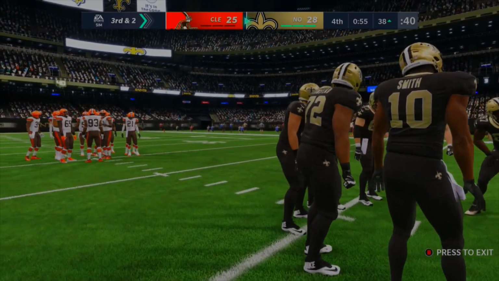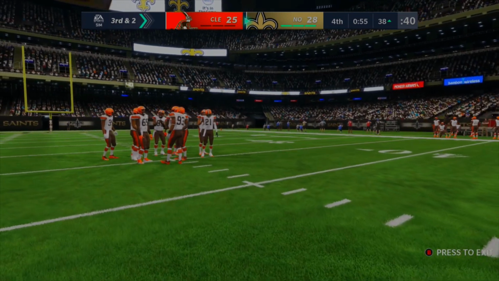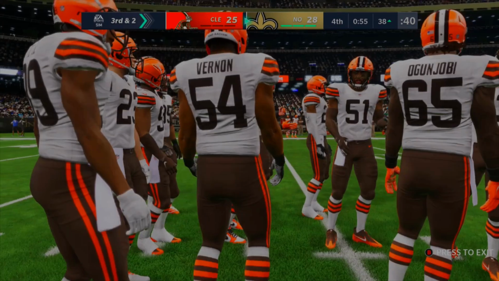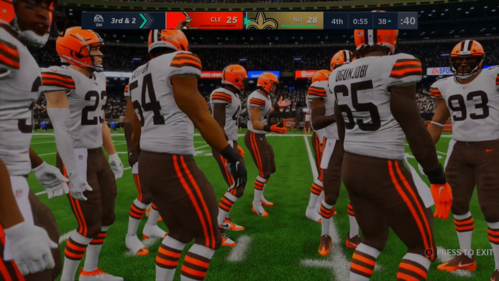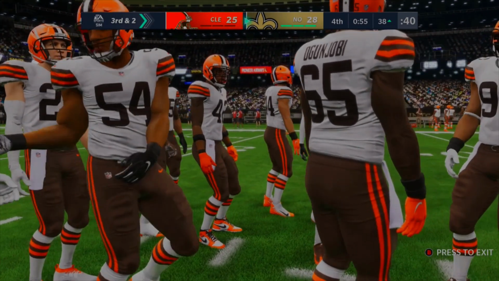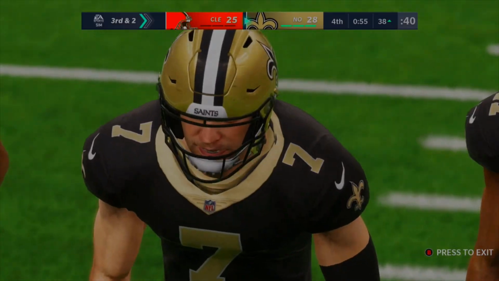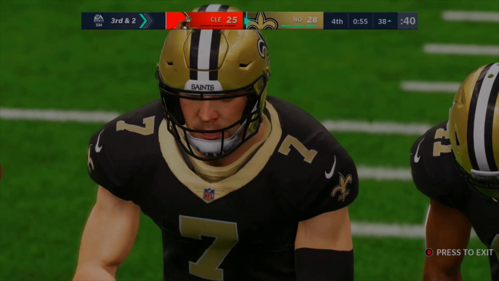You might think this game is over. However, it's a 3rd down and 2. So the Browns just have to stop the Saints. Time is going to tick. You'll probably get about 10 seconds left on offense. But hey, anything can happen. But if the Saints get this first down, don't got to worry about any of that. And the Saints are moving on to our 32-team randomized Super Bowl, which I believe is the 7th edition.